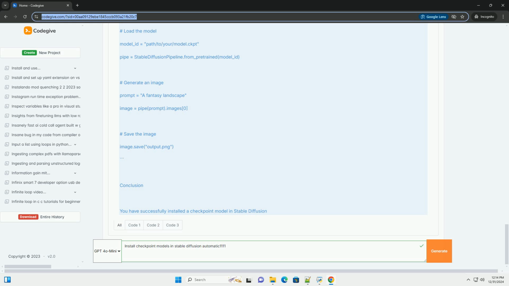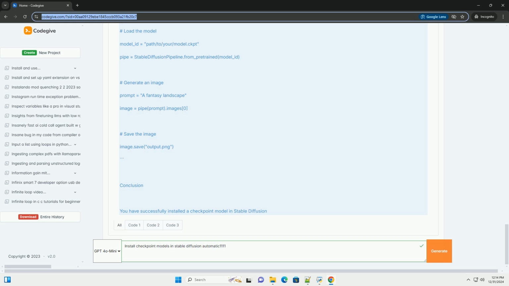Example code snippet. Here's a simple example of how you might programmatically load a model checkpoint in Python if you were to work with the model directly, outside the web interface. Python. from diffusers import StableDiffusionPipeline. Load the model. model_id = "path/to/your/model.ckpt". pipe = StableDiffusionPipeline.from_pretrained(model_id).